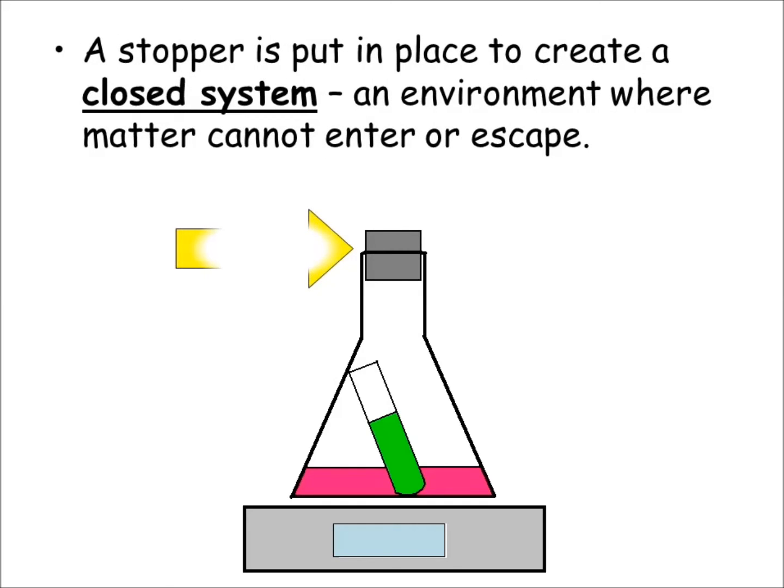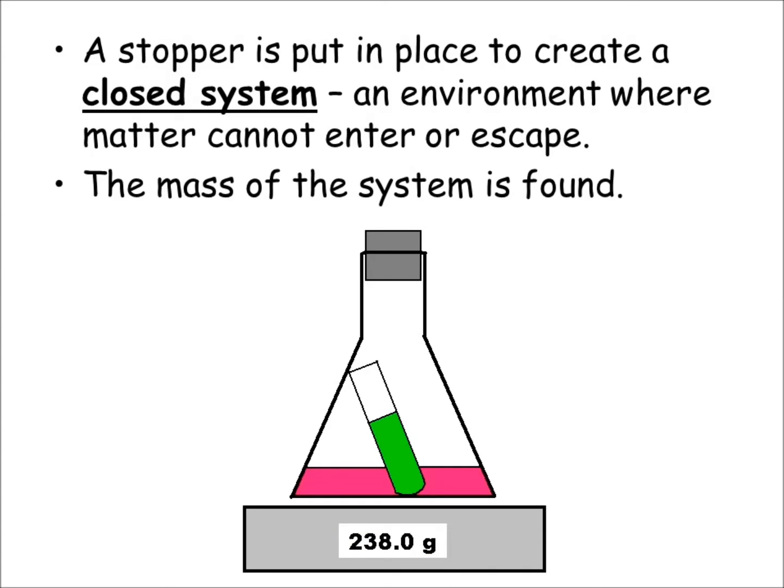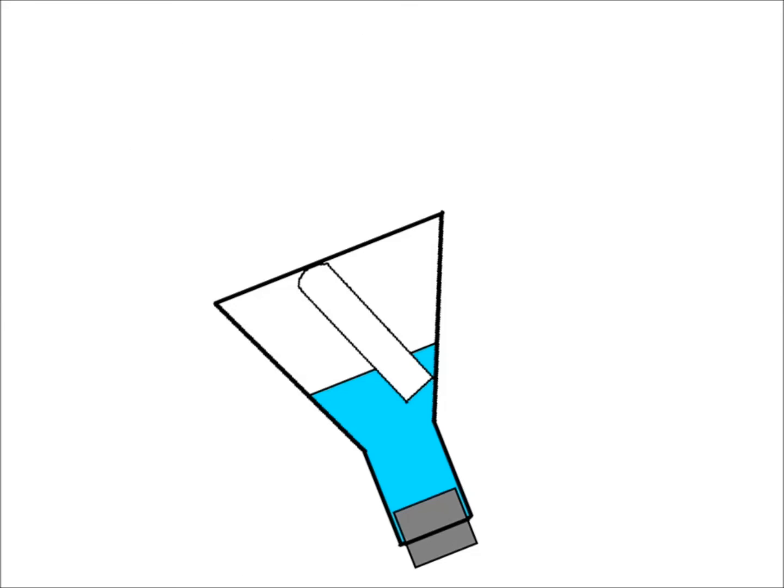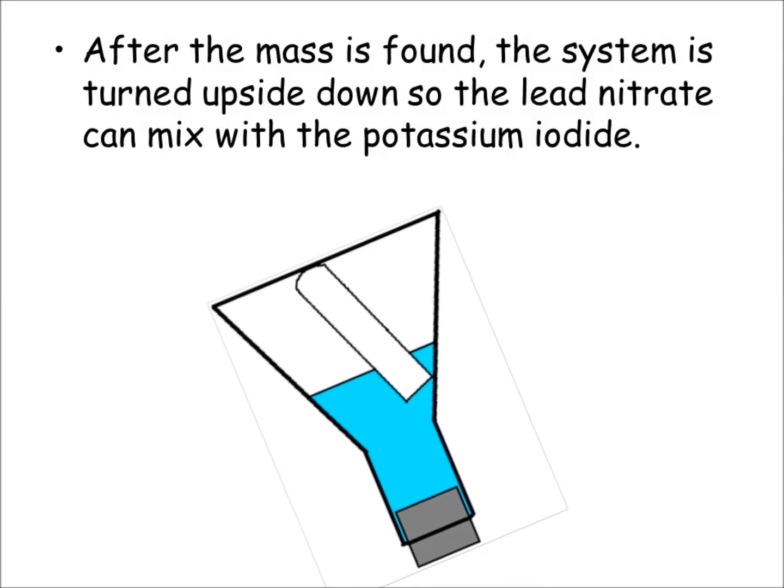We're going to put a stopper in the top of the flask, and we're going to create a closed system. What a closed system is, it's just an environment where no matter can come in or leave. Okay? And we're going to put this on a scale, and we're going to get the mass of it. And so right now it's going to weigh 238 grams. We're going to go ahead and flip that over and mix it up.